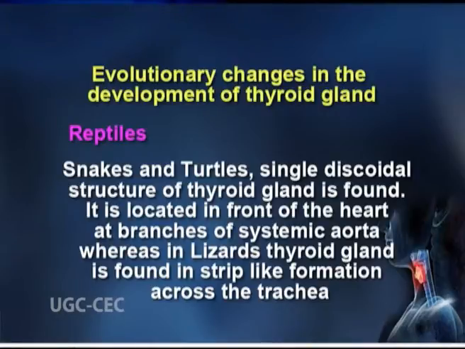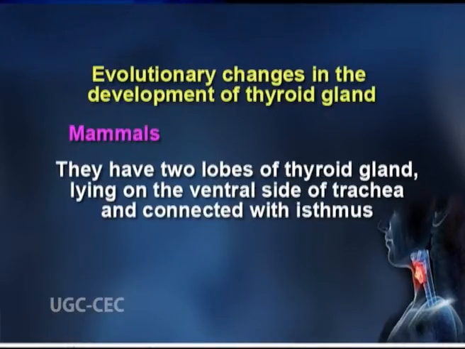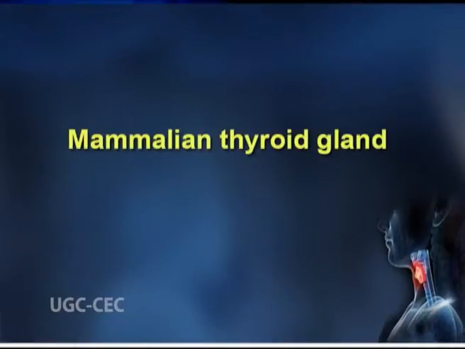It is located in the front of the heart at branches of systemic aorta, whereas in lizards, thyroid gland is found in strip-like formation across the trachea. Birds have two isolated round lobes lying on either side of trachea at the level of their collarbones, whereas mammals have two lobes of thyroid gland lying on the ventral side of trachea and connected with isthmus. The mammalian thyroid gland develops through various stages.